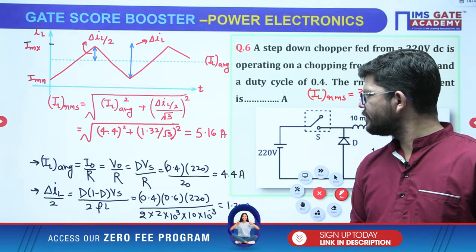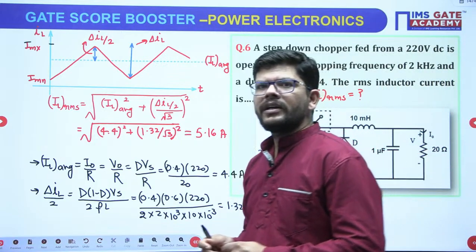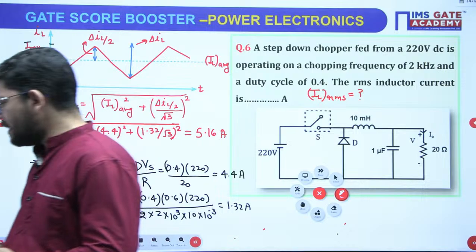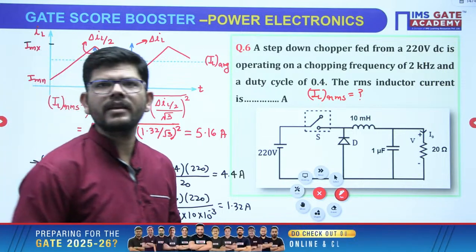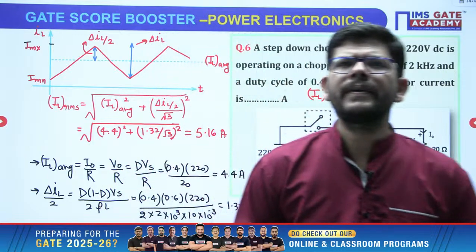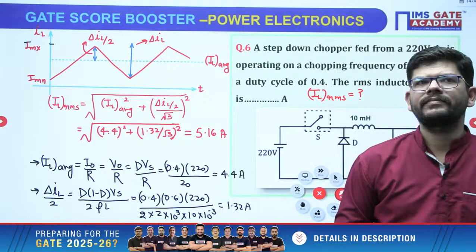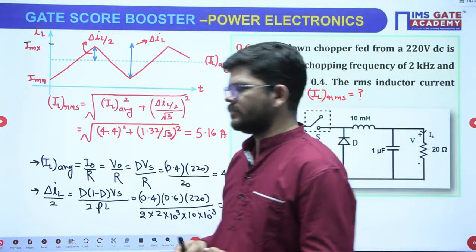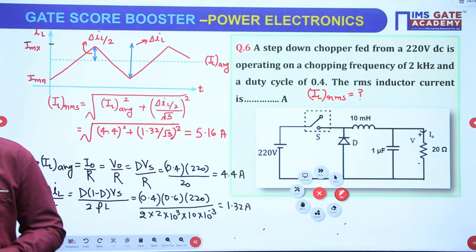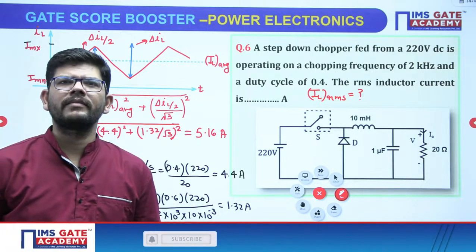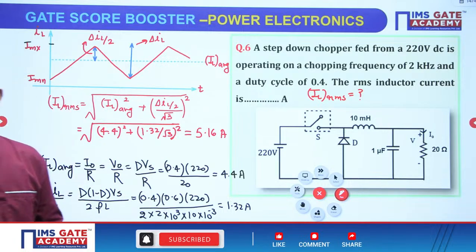4.46. Any other answers? Anybody getting 5.16?